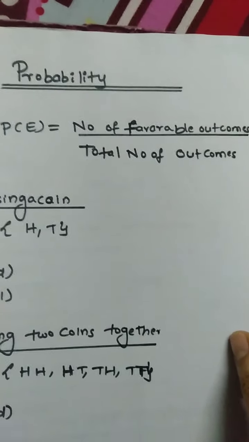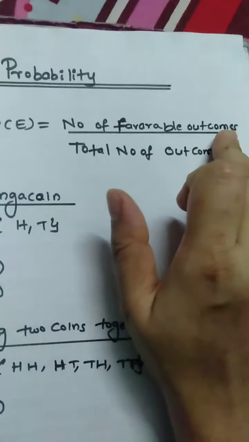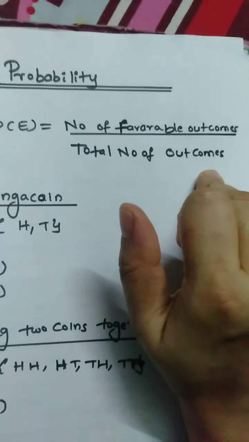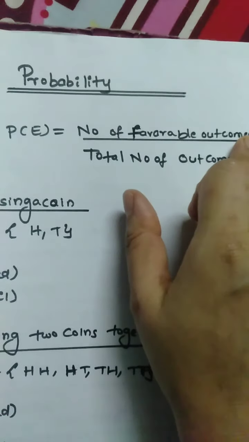I'm going to explain the probability chapter. Probability of an event is given by the number of favorable outcomes divided by the total number of outcomes. Let's see what is the total number of outcomes and what is the number of favorable outcomes.